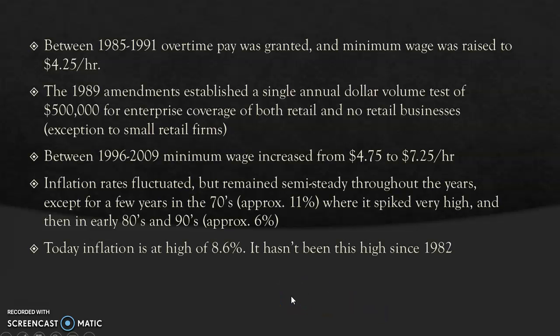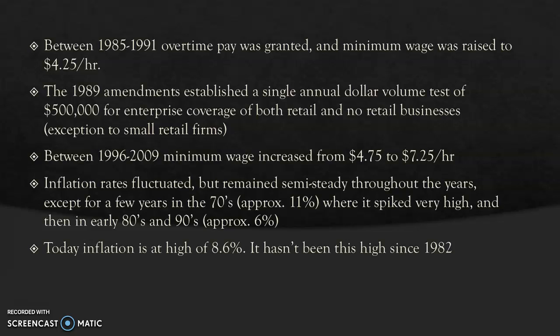And then between 1985 and 1991, overtime pay was granted and minimum wage was raised again to $4.25 an hour. And the overtime pay was not for everyone. It was specifically for certain types of service work and other parts of the workforce that the law thought at the time was worth the overtime pay.